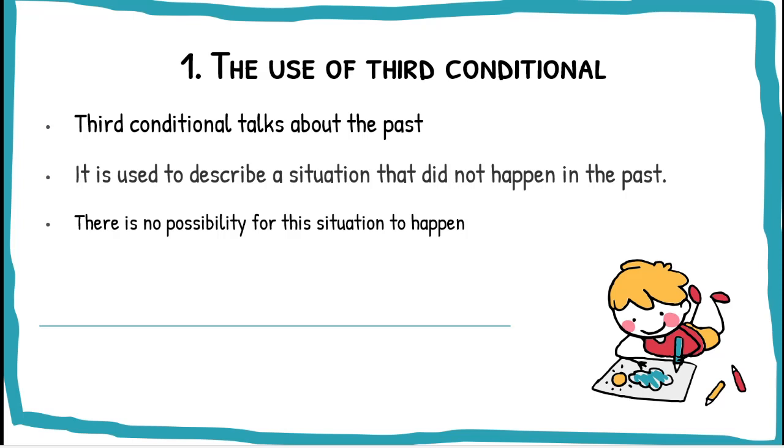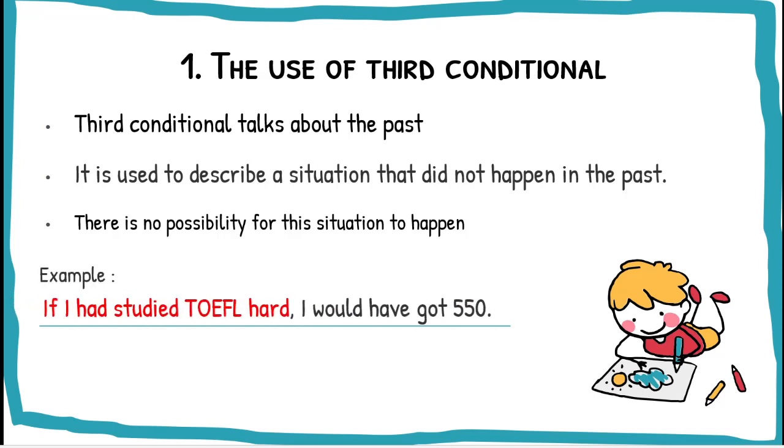Okay, what does this mean? Let's look at the example. If I had studied TOEFL hard, I would have got 550. So, this is an example of third conditional. The sentence is hypothetical or unreal because the condition or the result is impossible to happen. Okay, we can say the sentence is contrary to the reality.